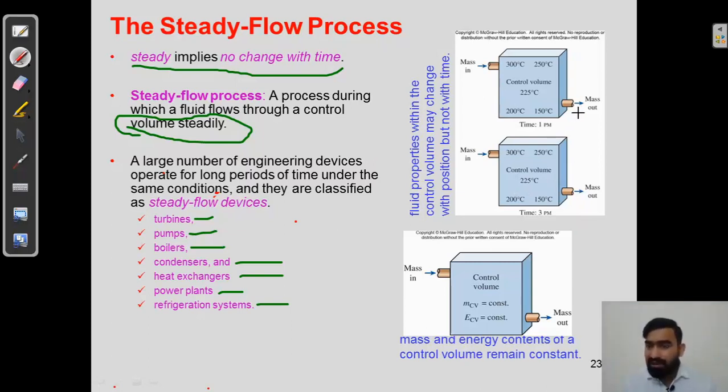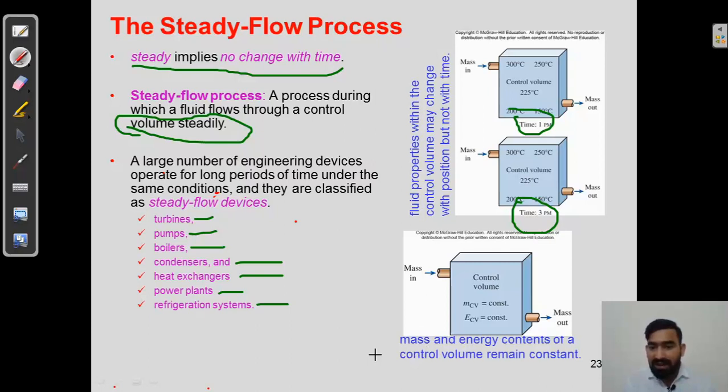And when mass is going out from the device, it is 200 and 150. Here it is 200 degree and 150 degree Celsius, means at 1 p.m. and at 3 p.m. the thermodynamic temperature is not going to be changed with respect to time, but maybe there will be a chance that this goes on changing with respect to position. So here we are considering time as our main constant upon which the values are depending.